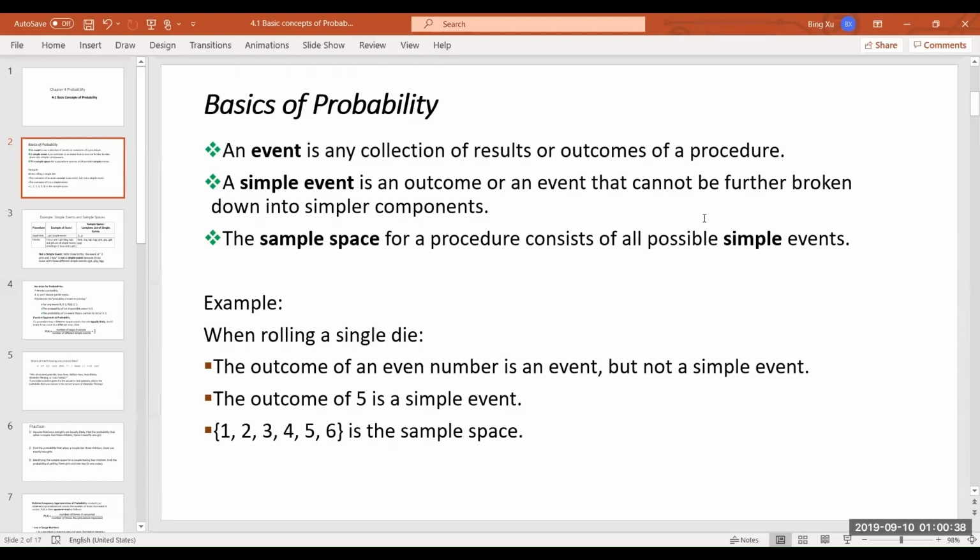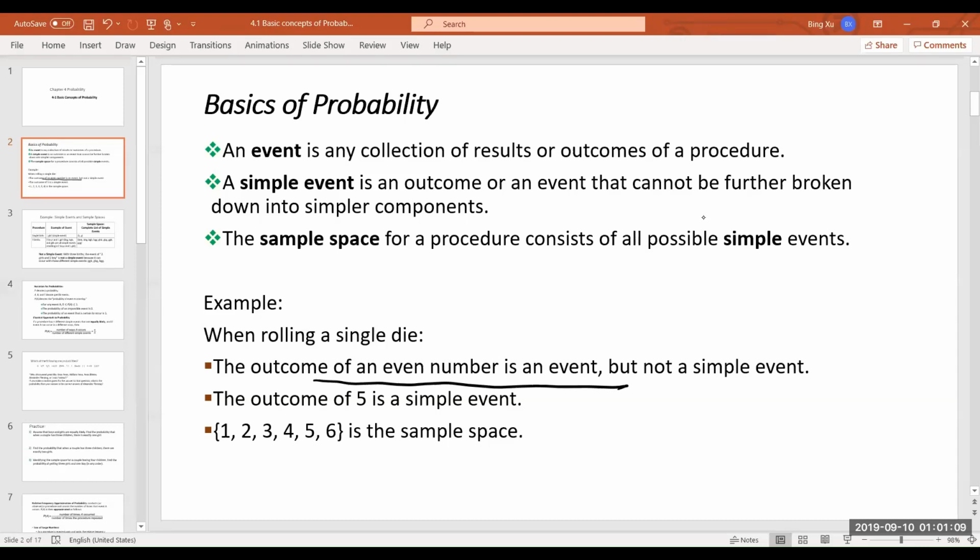So for example, rolling an even number is an event, right? Or rolling a number that is greater than 5, that's an event. Well, what is a simple event? It is an event you can't break down further. For example, rolling with the outcome of 5, that's a simple event. You can't break it down further.